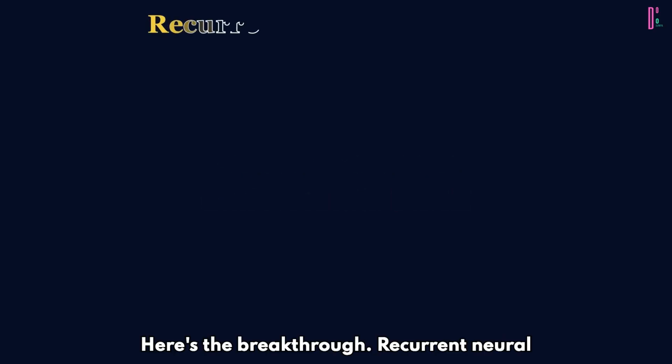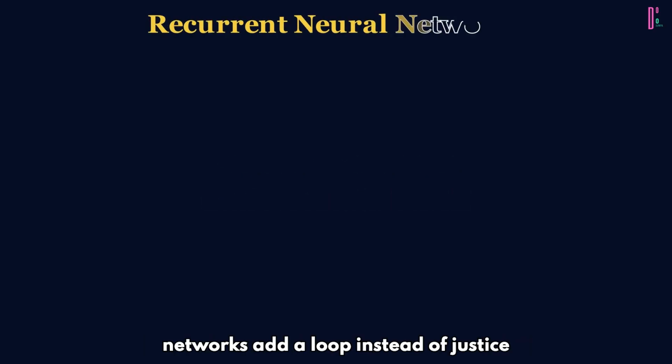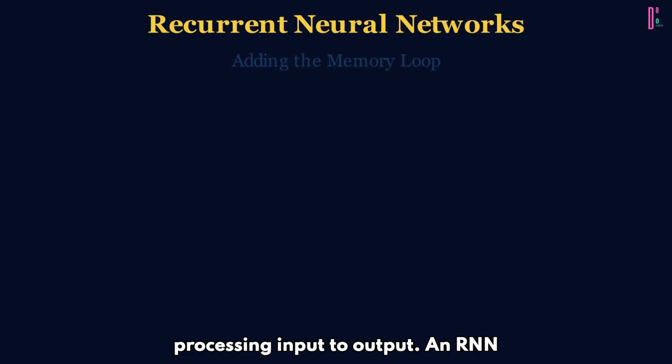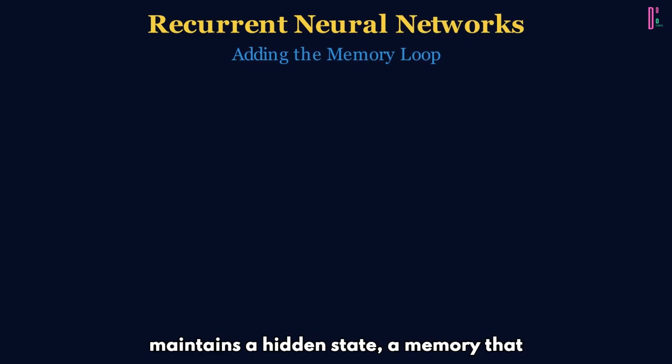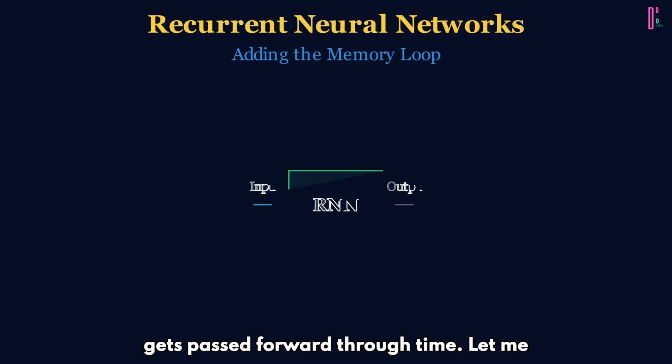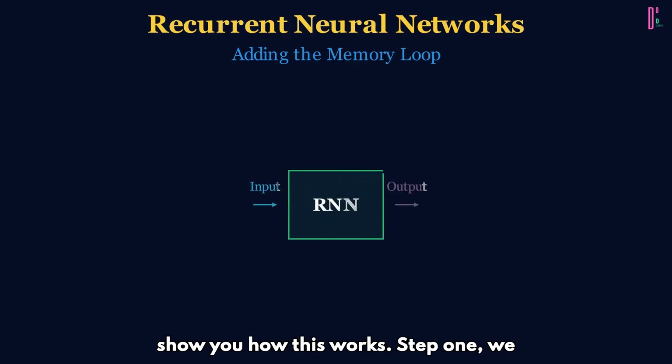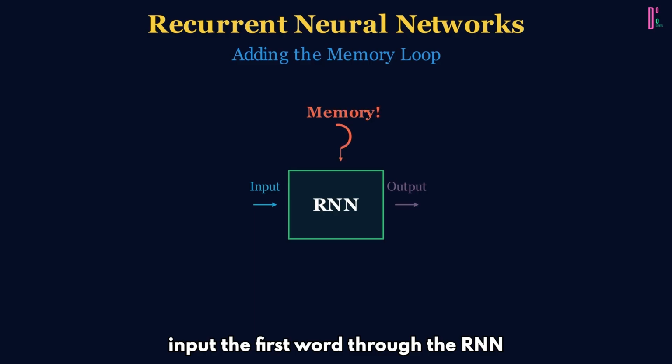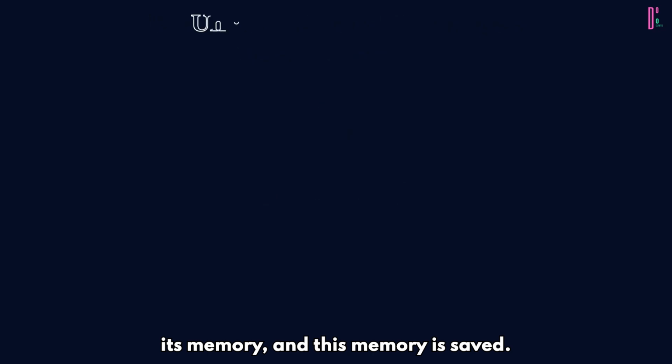Here's the breakthrough. Recurrent neural networks add a loop. Instead of just processing input to output, an RNN maintains a hidden state, a memory that gets passed forward through time. Let me show you how this works. Step 1, we input the first word. The RNN processes it, updates its hidden state, its memory, and this memory is saved.